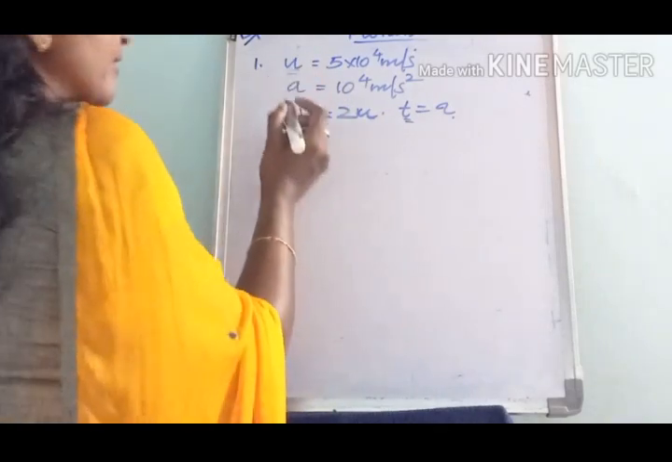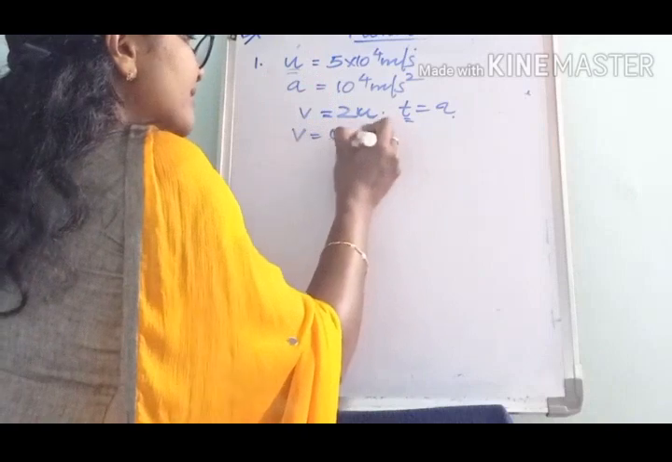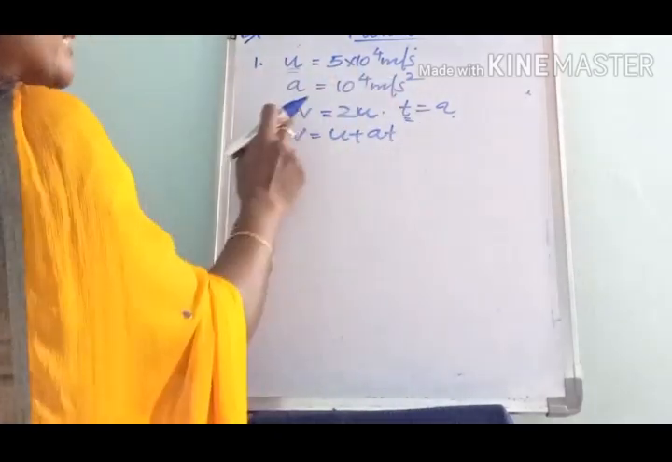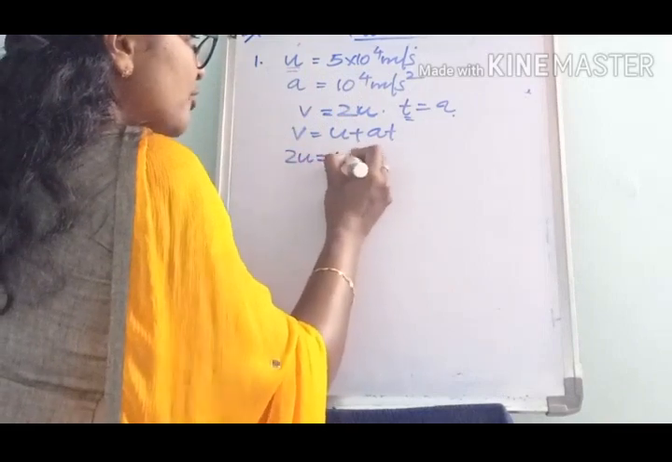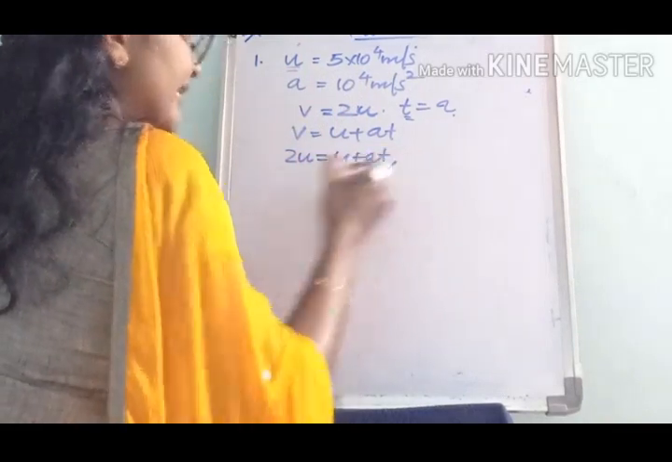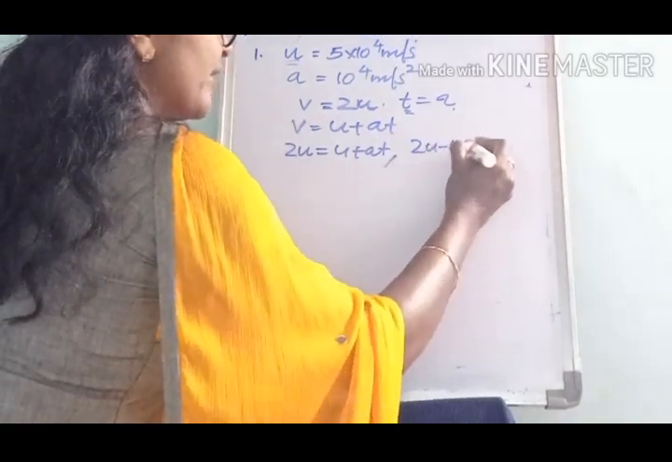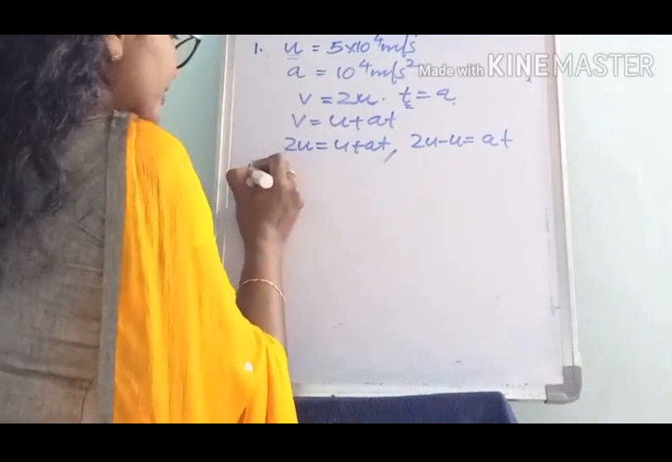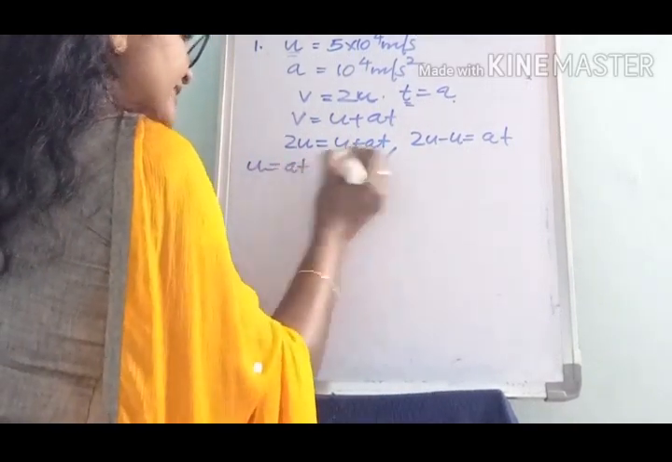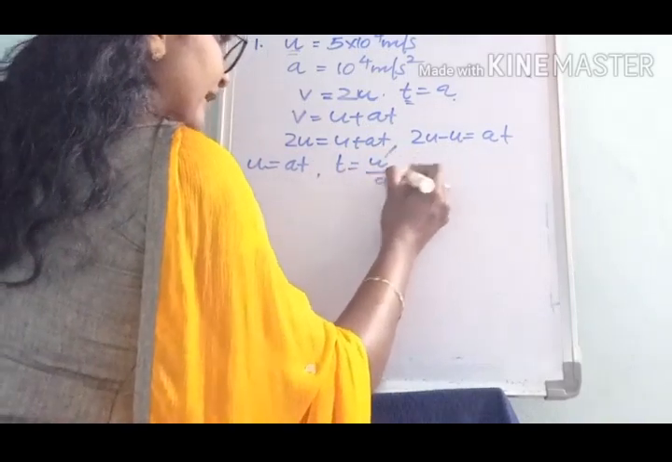So we can take the relation v is equal to u plus at. Then instead of v we can substitute 2u: 2u is equal to u plus at. Then this can be written as 2u minus u is equal to at. What is 2u minus u? That is u. u is equal to at, and time t is equal to u by a.